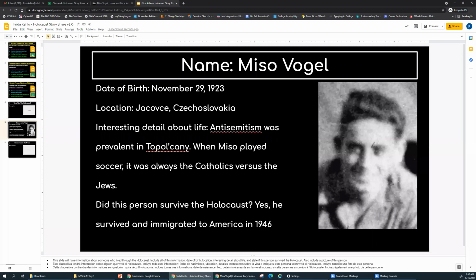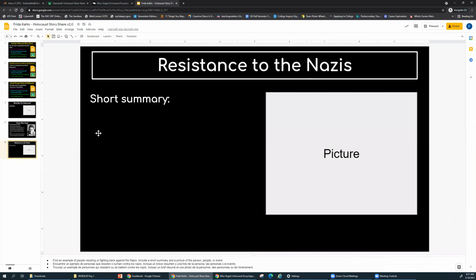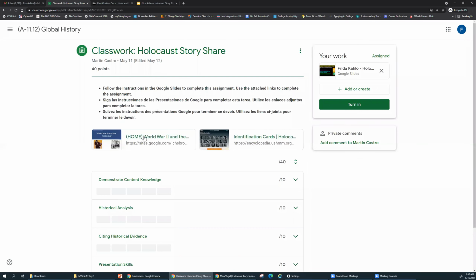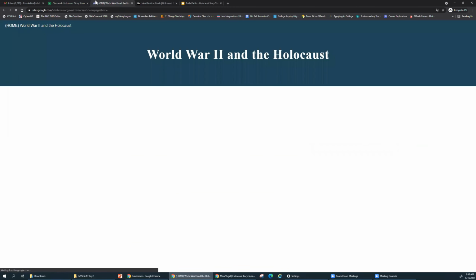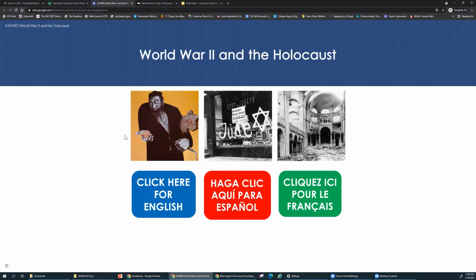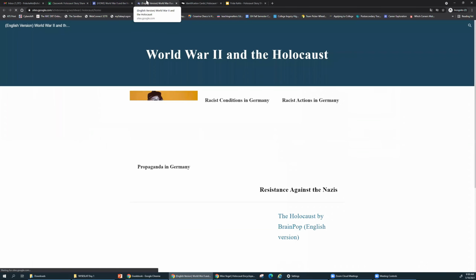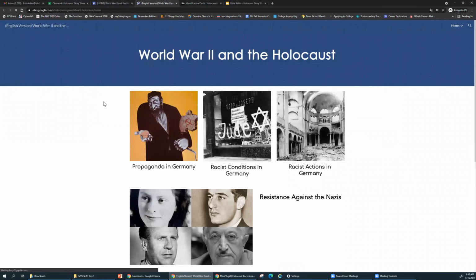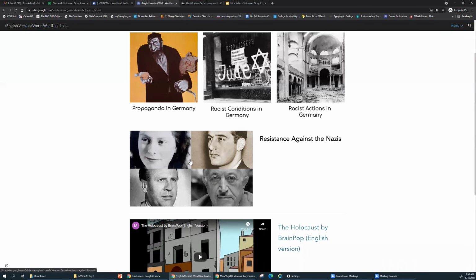Okay. Let's see. So you have this, and the next slide is on resistance to the Nazis. Here in the instructions, you'll see that there's a link to this page. You've already seen this site before. It's the one you use to find information about stereotypes and racism, things like that. But there is a new part to it. Or if you haven't seen the website at all, then this is all new. There's a section right here that says resistance against the Nazis. So this is what you'll be looking at. So you click there.